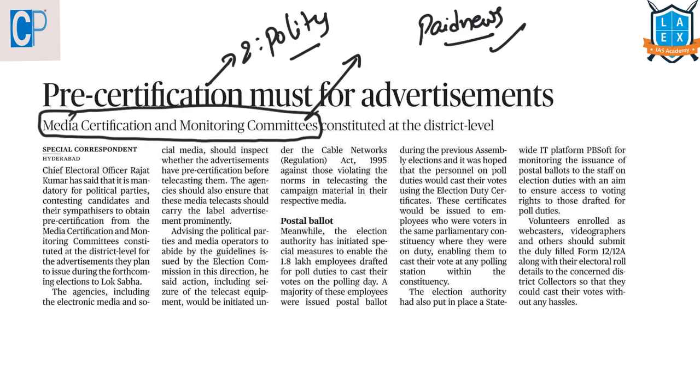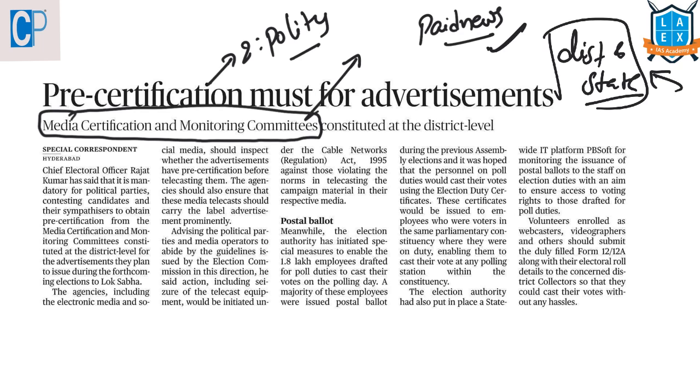Due to their vested interest, they will do this paid news. So in order to monitor this paid news, the Election Commission has set up this Media Certification and Monitoring Committee at district and state level in order to monitor all the media that will come under the jurisdiction of this committee, that is within the district and within the state, in order to identify if there is any political advertisement in the news.